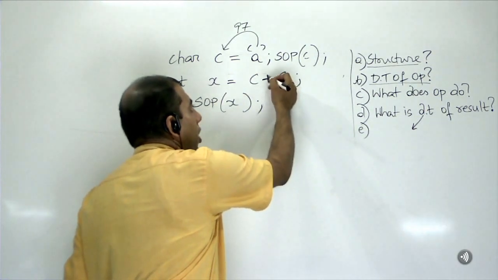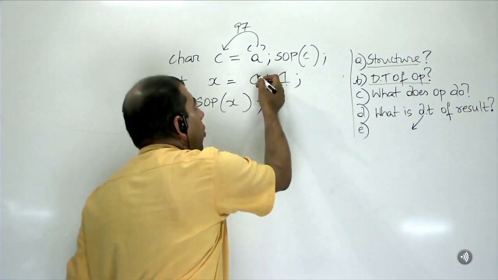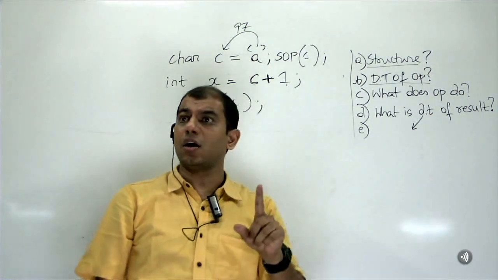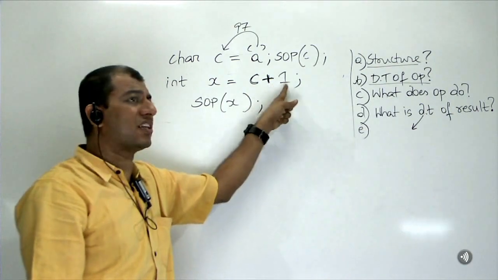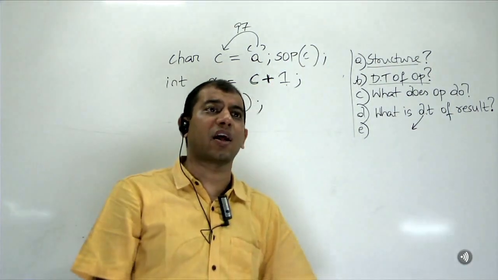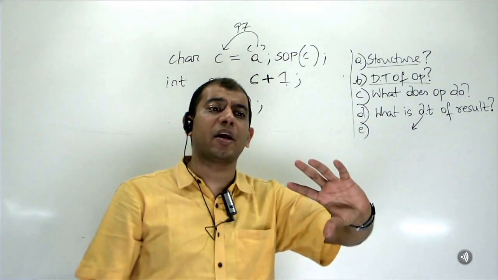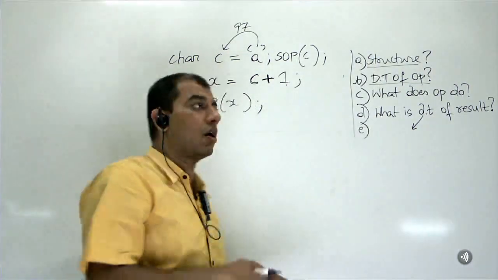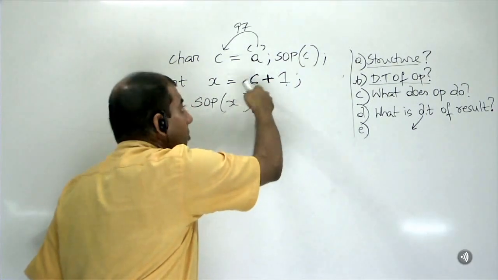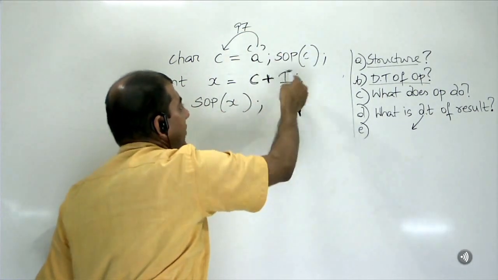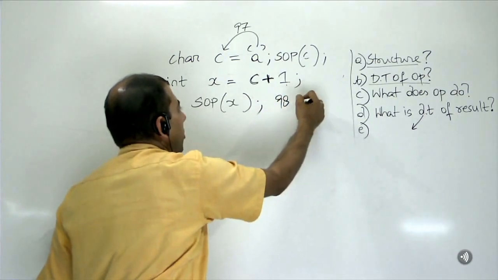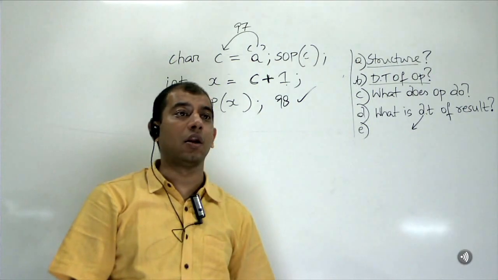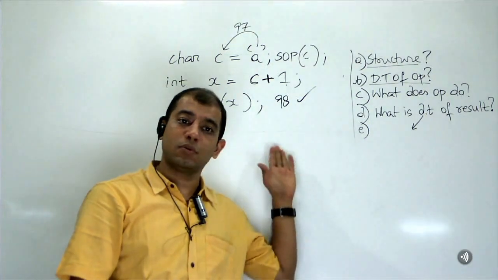Please note, when you do a C plus 1, what will C be converted to? Int. Remember, if you do a C plus 1, character is not added to a character. Anything lesser than an int, when you try to add or manipulate, is first promoted to an int. That means this is an int. That means this is nothing but 97. 97 plus 1, 98. 98 will be printed out. Are you with me? Have I still not confused you? I have great talent.